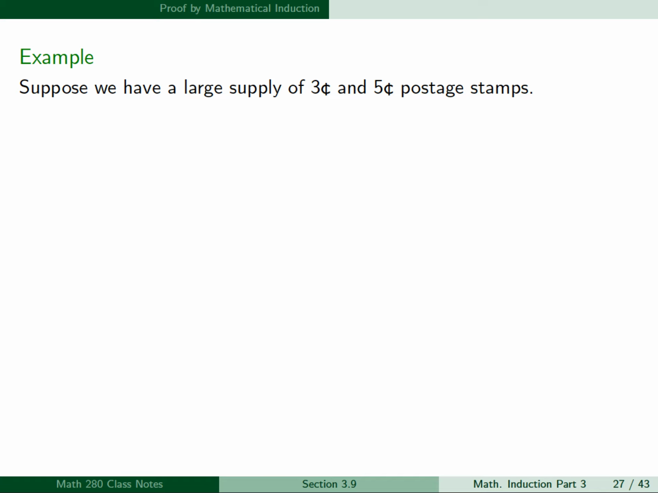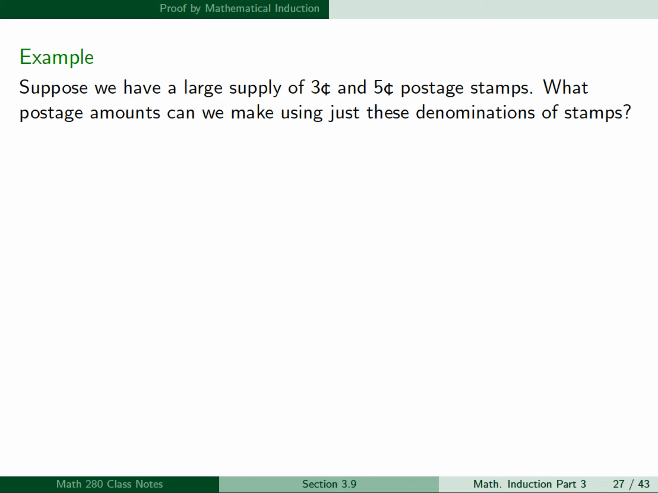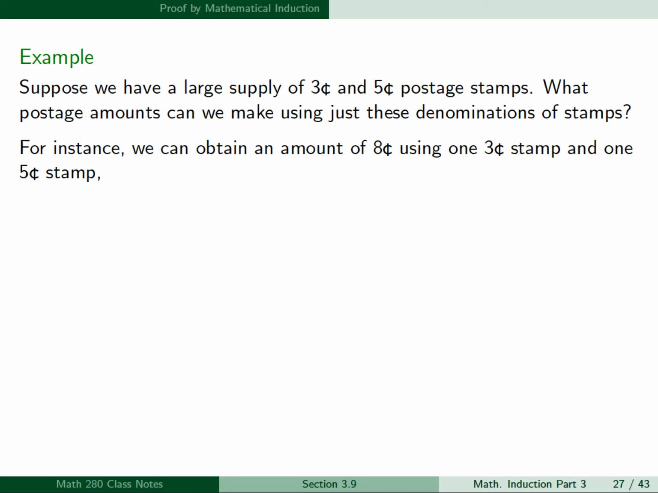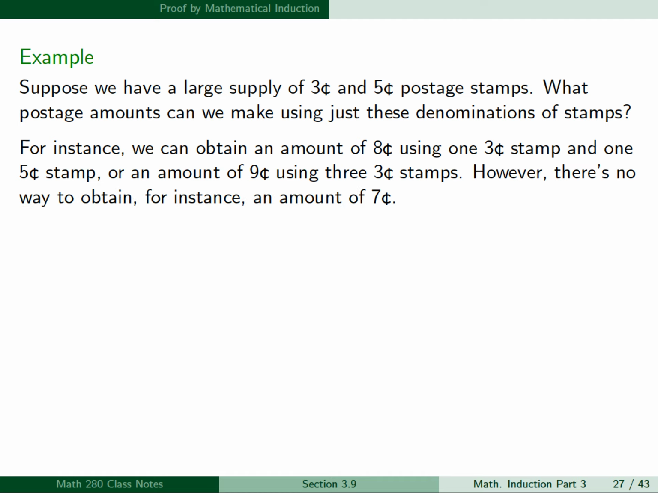Now for another example, a little different from the first two, let's suppose we have a large supply of 3 cent and 5 cent postage stamps. What postage amounts can we make using just these denominations of stamps? For instance, we can obtain an amount of 8 cents using 1 3-cent stamp and 1 5-cent stamp, or an amount of 9 cents using 3 3-cent stamps. However, there's no way to obtain, for instance, an amount of 7 cents.